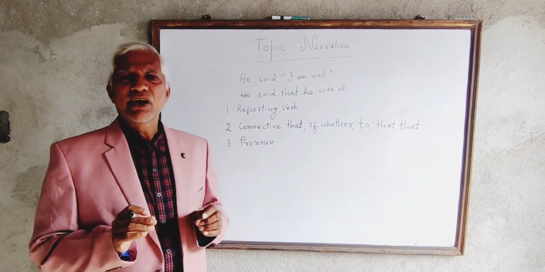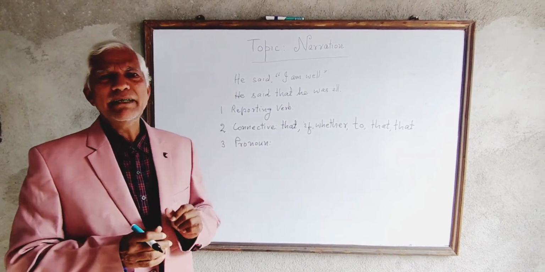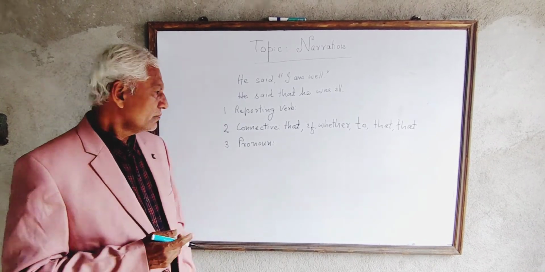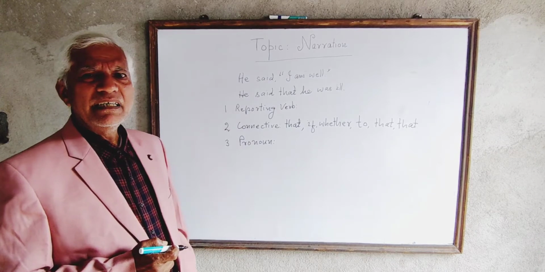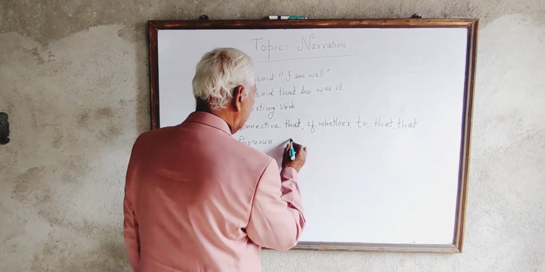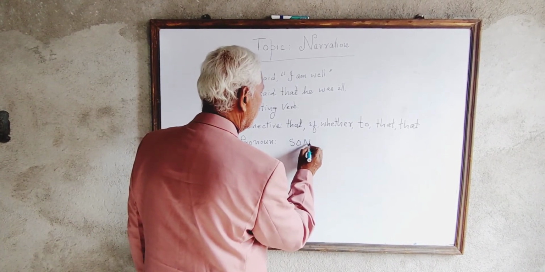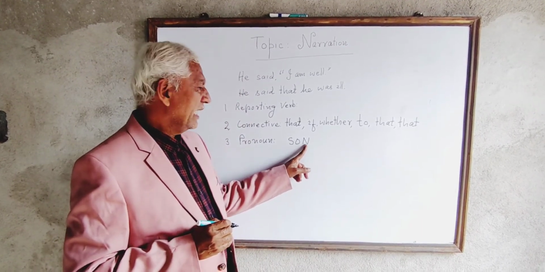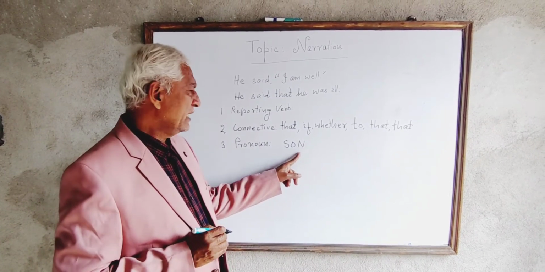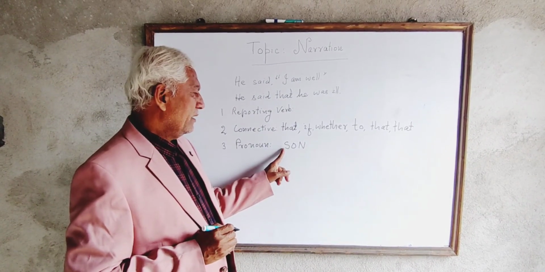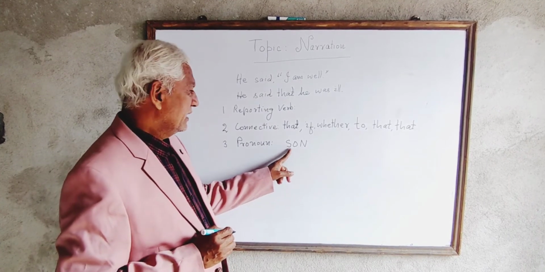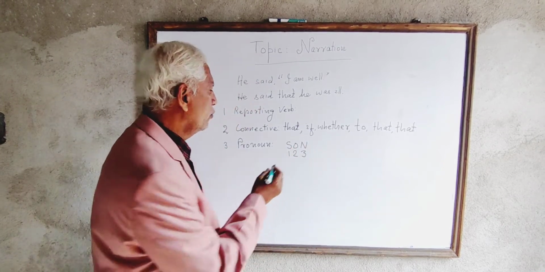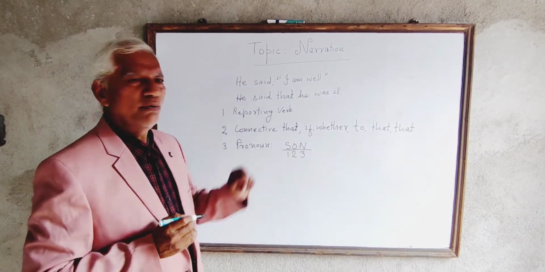There is no change of the third person pronoun in the reported speech. So this is an important rule. In short, remember S-O-N: S is the subject, O is the object, and N, no change. First person according to the subject, second person according to the object, third person no change.